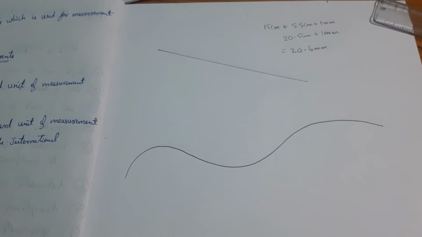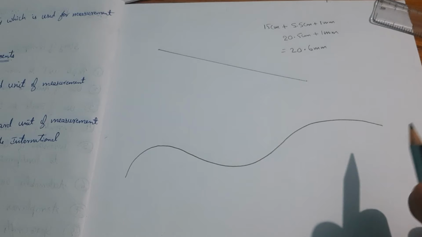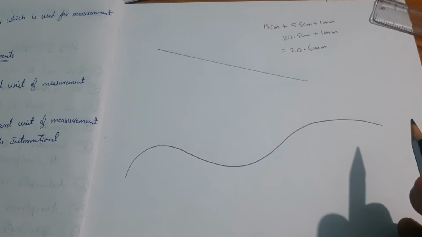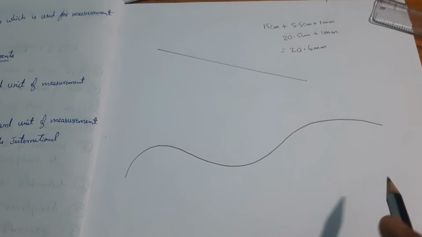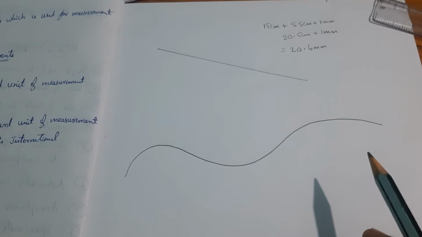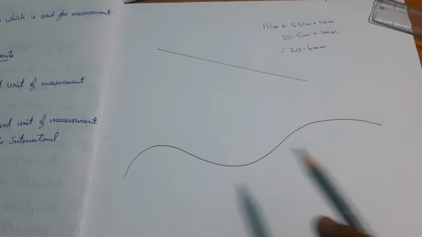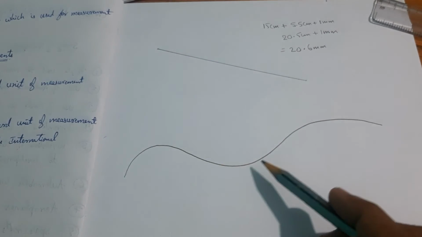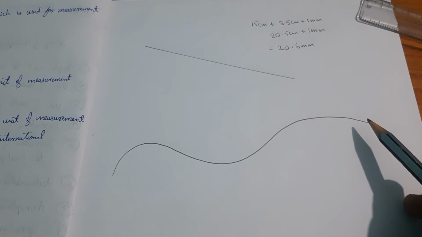Now suppose instead of a straight line, a curved line is given to measure its distance. So what are we going to do in this case? In this case, we are going to take a thread or a wire and trace it over this line and then measure the length. So let us see how to do that.